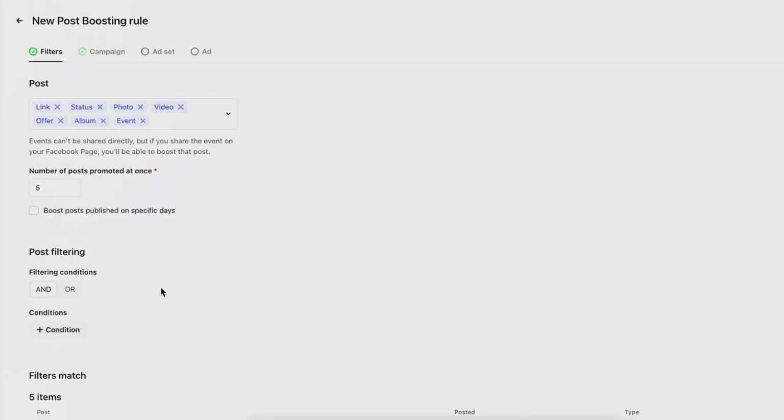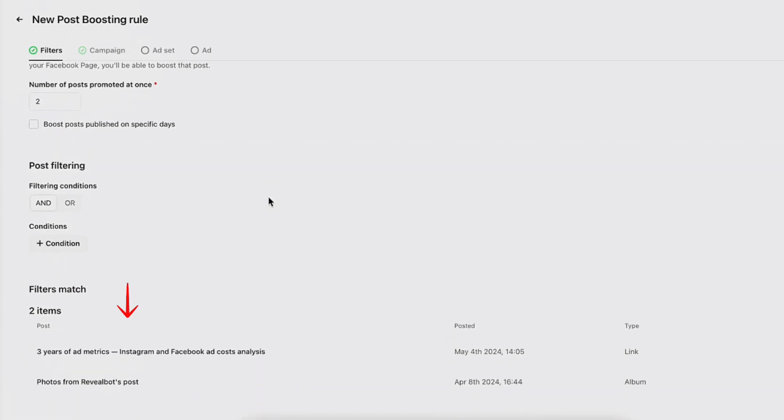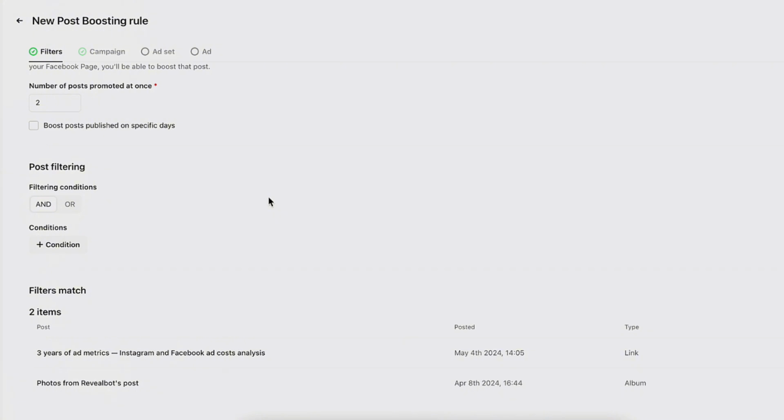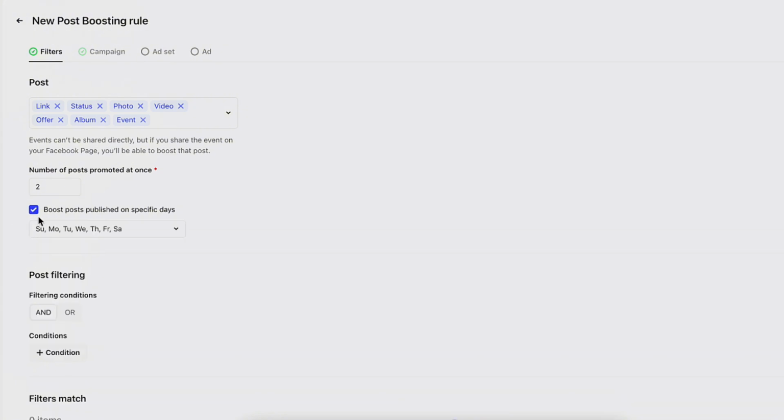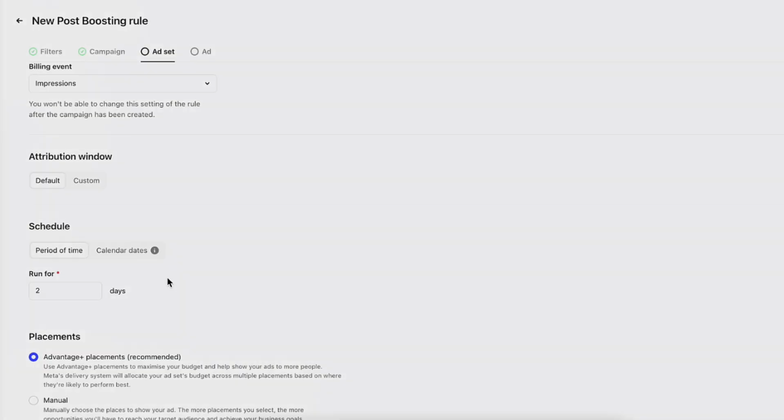So let's say you set the number of posts promoted at once to 2, and you have 2 posts published that meet boosting conditions. These 2 posts will be promoted. Then if you create a third post and the original 2 are still active, the oldest of them will get paused and the new one goes into promotion. It is also possible to promote posts that were published on specific days of the week, for example on Monday, Wednesday, and Friday.